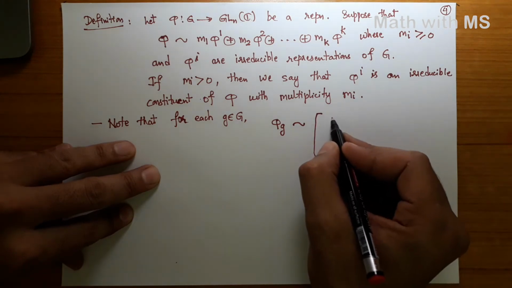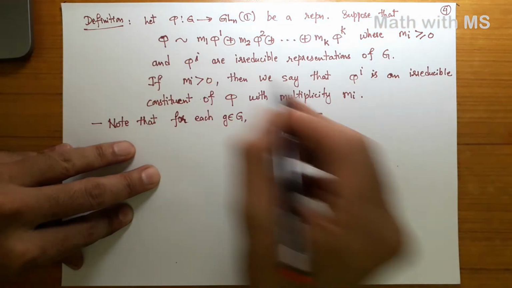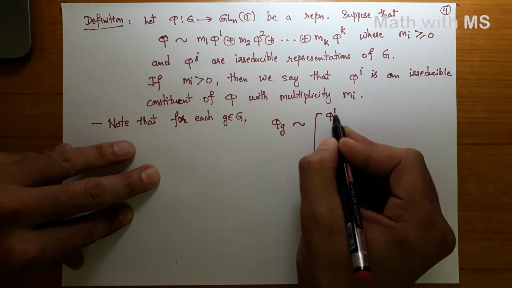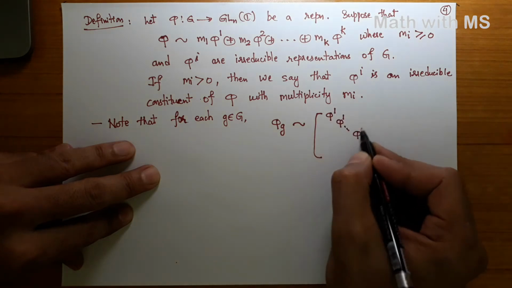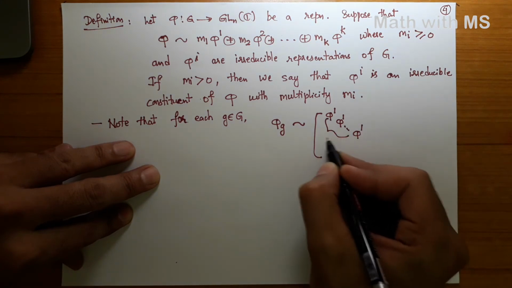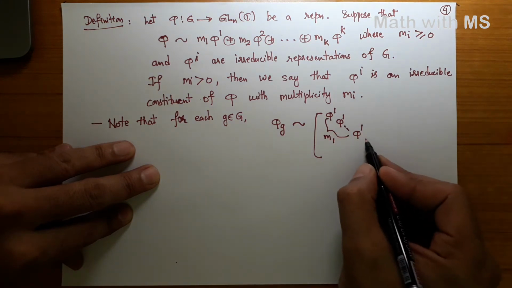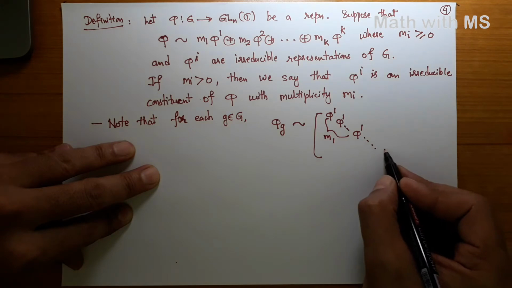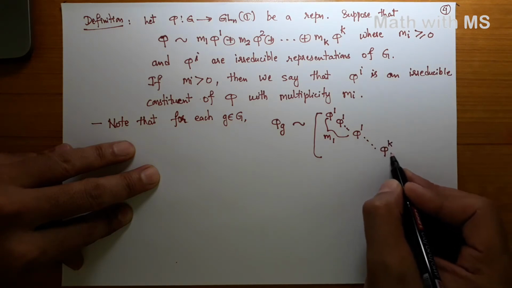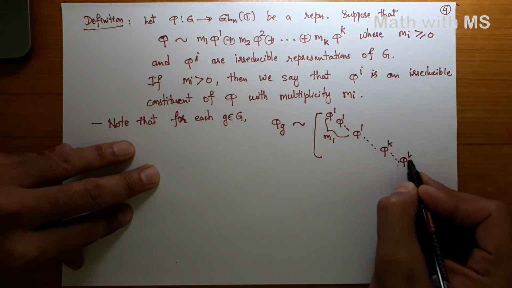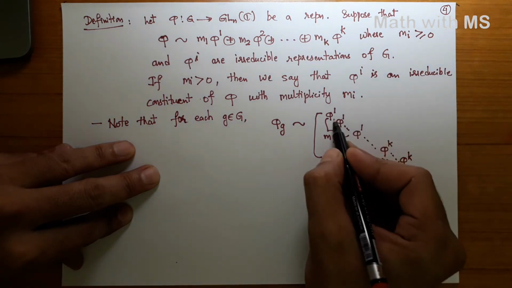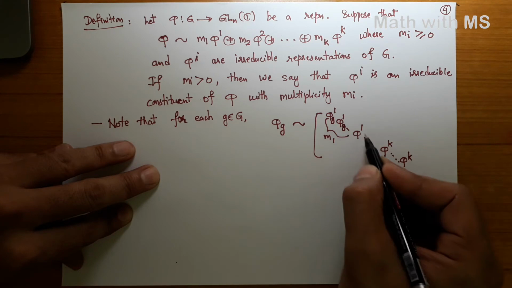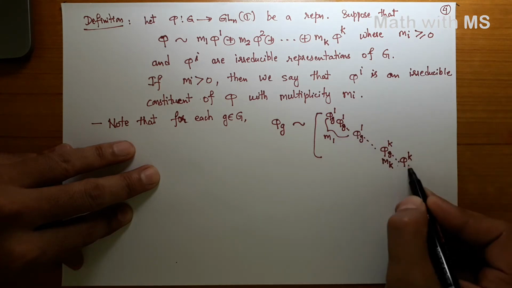Okay, so the matrix of m1 times phi_1, so it is going to be phi_1 and so on phi_1, and this is m1 times, and this will happen for each m_i. So phi_k, okay, and this is mk times. Let us write the group element here, g.